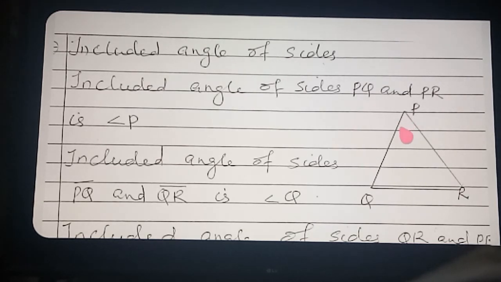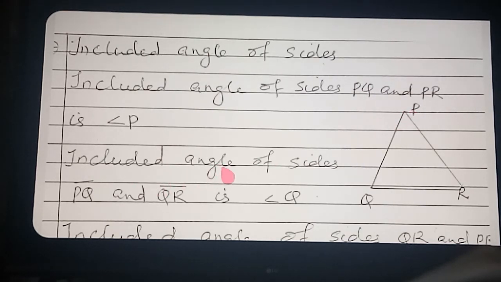In theorems, we are going to learn this included angle, and these words are mentioned in the different theorems. So the included angle of PQ and PR: which angle do PQ and PR form? Angle P. So this angle P is called the included angle of sides PQ and PR. Understand how the common vertex works here. Which is the common vertex? P. In that way you can identify it.